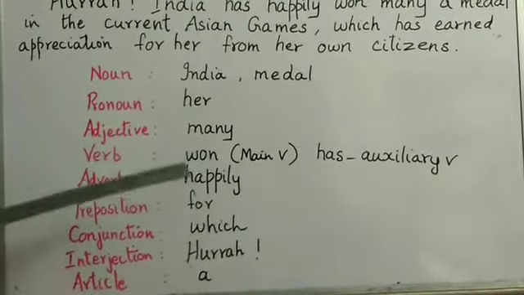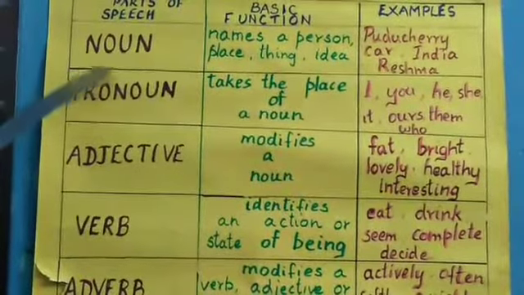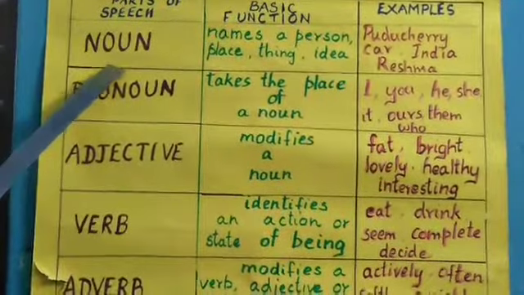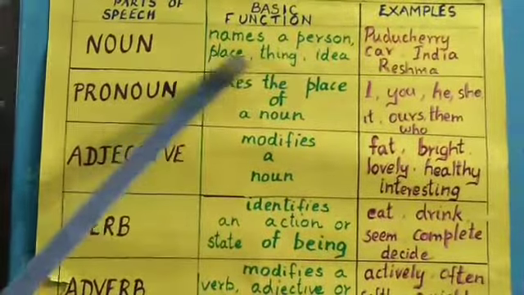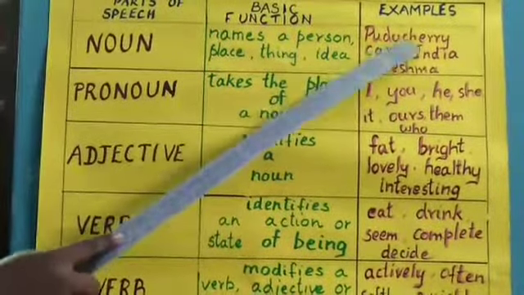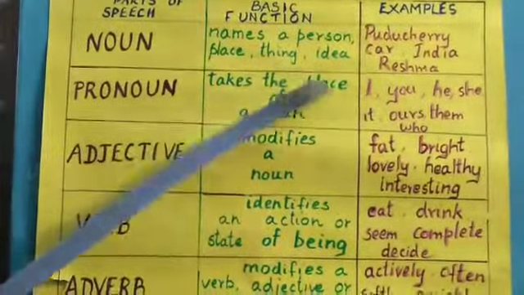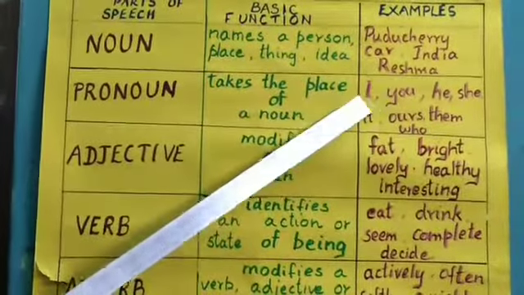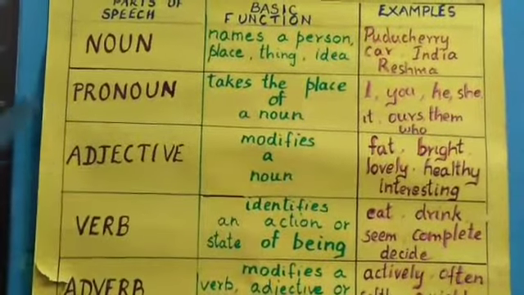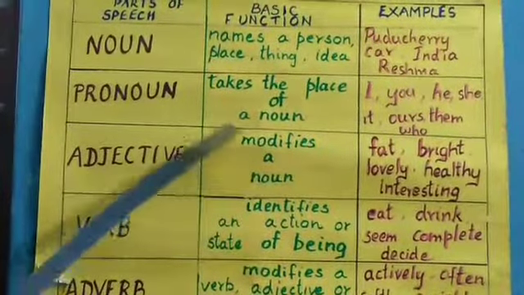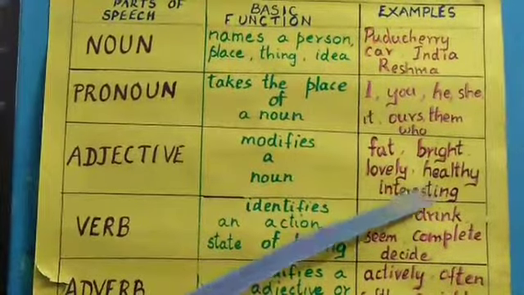So, hope you have understood this, students. Now we shall sum up what we have studied in this class. First, noun. Its basic function is to name a person, place, thing or idea. Examples: Puducherry, car, India, Reshma. Next, pronoun. It takes the place of a noun. Examples: I, you, he, she, it, us, them, who. Next, adjective. It modifies a noun. Examples: fat, bright, lovely, healthy, interesting.